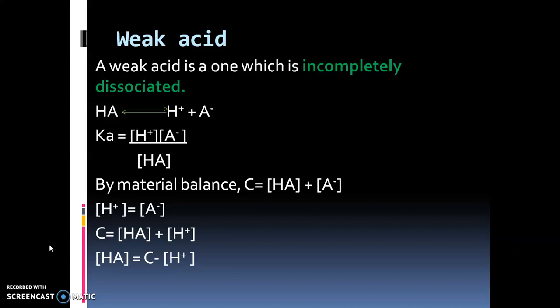By rearranging the terms, we get concentration of acid is equal to C minus H+. So by keeping these values in Ka, which was the first equation, we get Ka is equal to H+ square upon C minus H+.